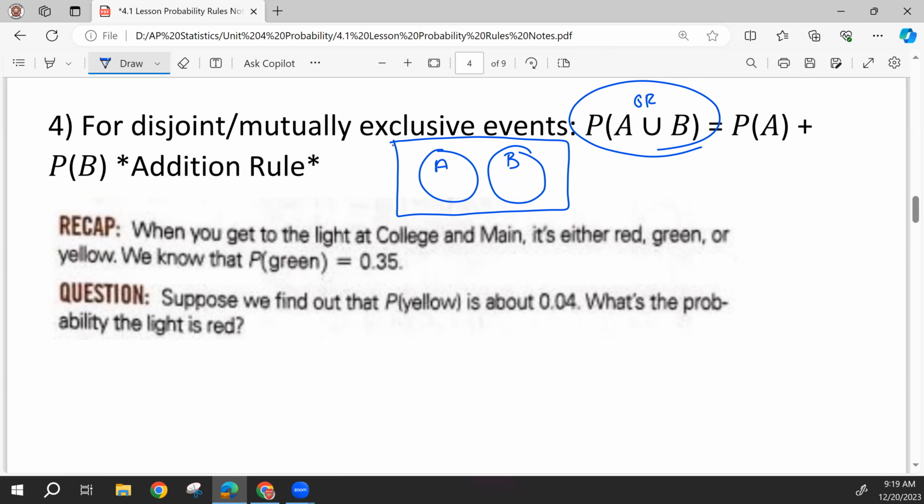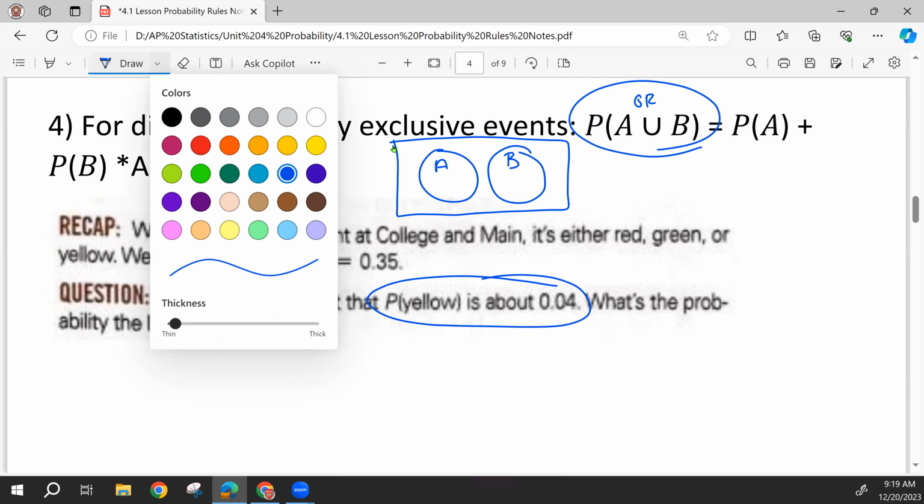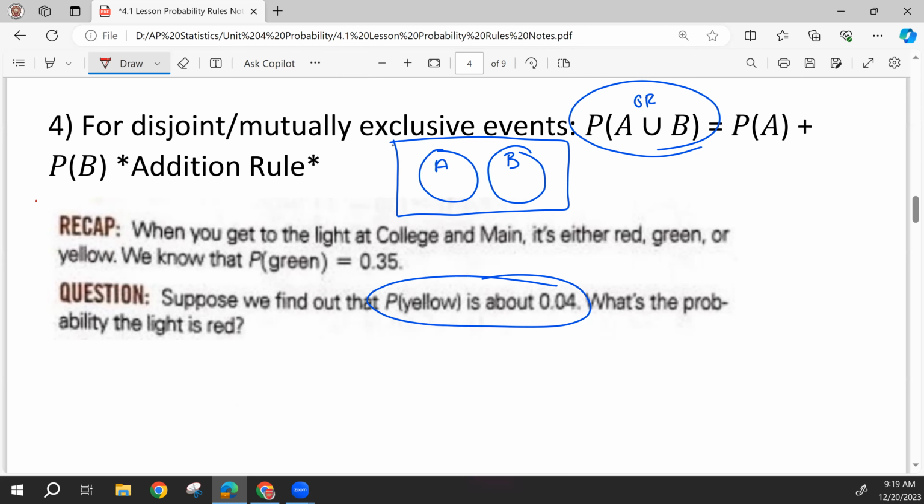So we find out that the probability that the light is yellow is 0.04. And we want to find out the probability of the light being red. You might be able to find that quite simply, but let's do it using our rule. First, we find the probability that the light is green or yellow. Since a light can't be green and yellow at the same time, these are mutually exclusive events. So we add the probability of it being green and the probability of it being yellow and get 0.39.